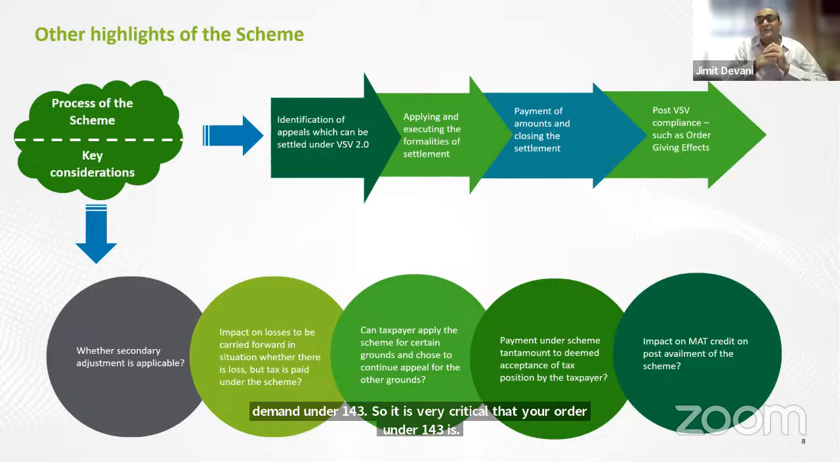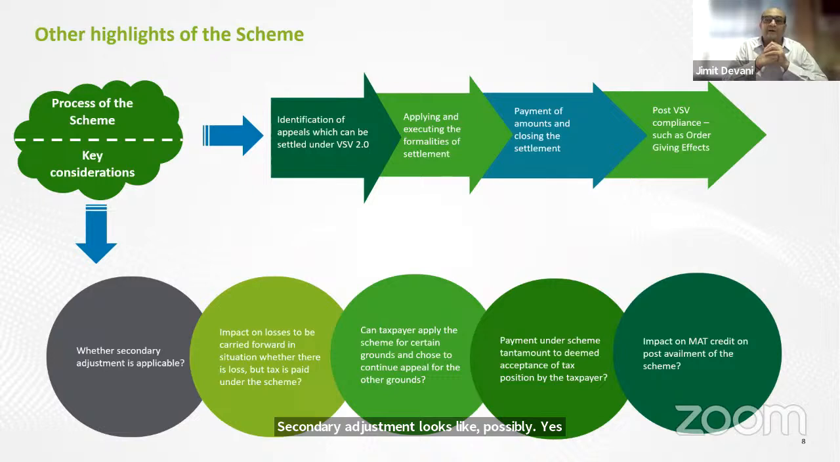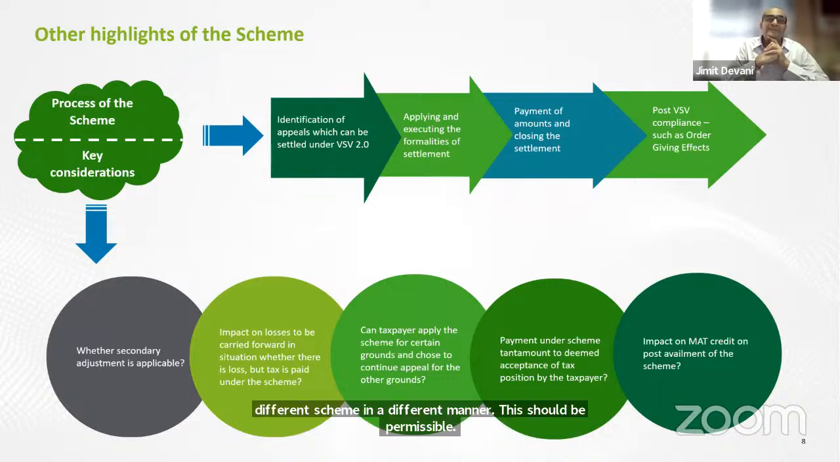Secondary adjustment possibly could be there under VSV as well. Secondary adjustment was there in VSV 1. So possibly there could be a secondary adjustment. Second, can you go for loss to loss cases? You can also go for loss to loss cases, although there is no cash outflow, but certainly your carry forward losses get reduced unless they come out with a different scheme in a different manner. This should be permissible, as it was permissible in the earlier scheme as well.